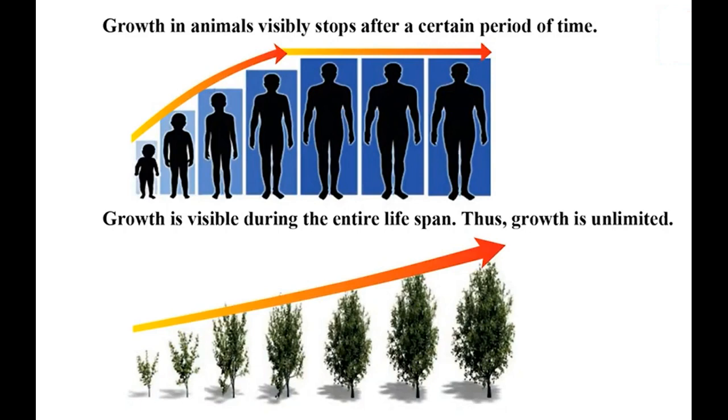Throughout the lifetime, we don't grow. We grow up to a certain level, up to a certain age. After that, our growth stops and remains the same size. So growth in animals visibly stops after a certain period of time. Humans and other animals don't grow throughout their entire lifetime, right? From young age, this is childhood, and this is the young adults, and this is the adult stage, right?